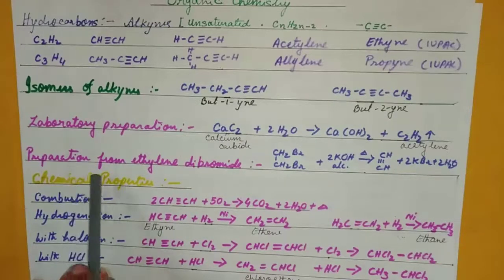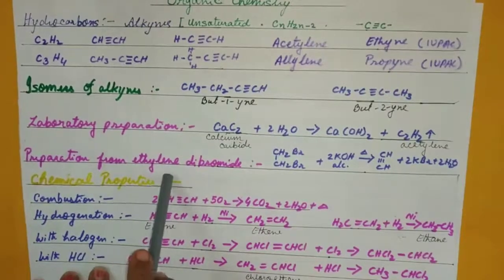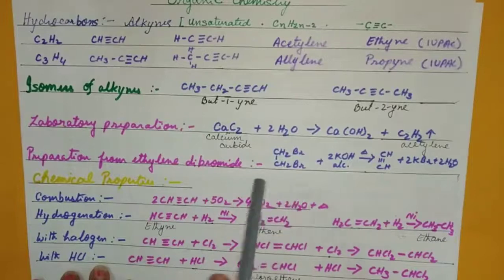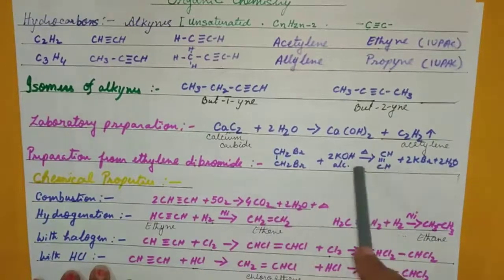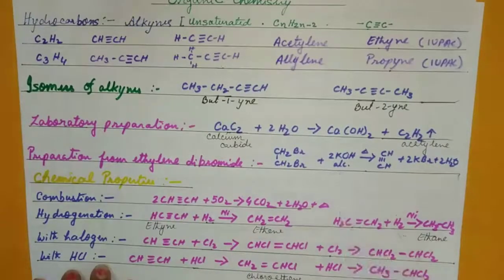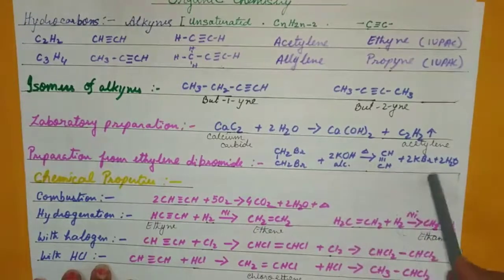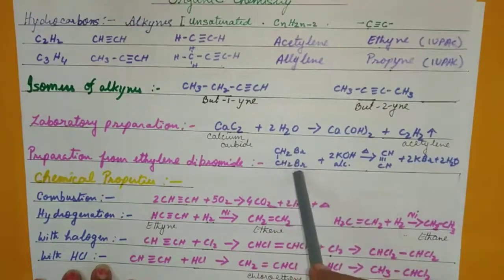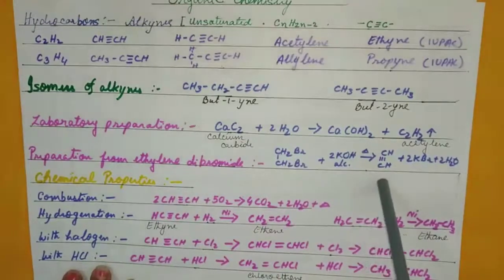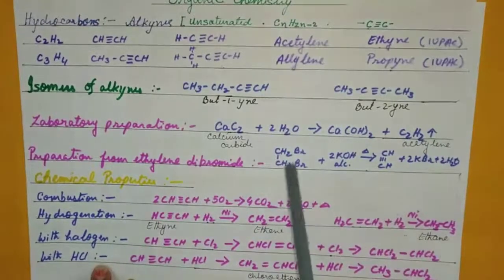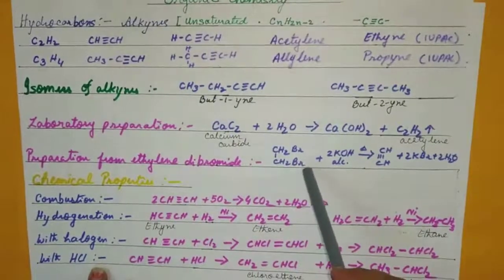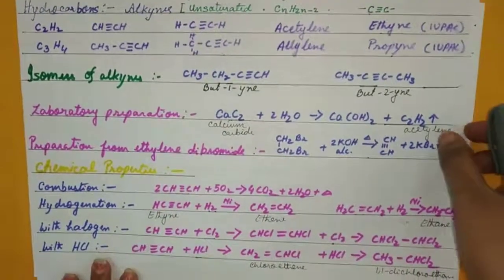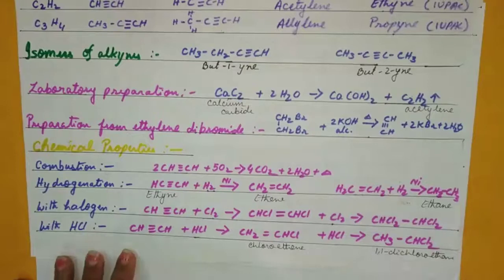And now the preparation from ethylene dibromide, which we have done just now. With alcoholic KOH, hot concentrated, it will give you dehydrohalogenation, 1 hydrogen, OH gives you water, Br comes out, KBr, and you get a triple bond here. This is also a similar reaction, only the number of carbon atoms matters.